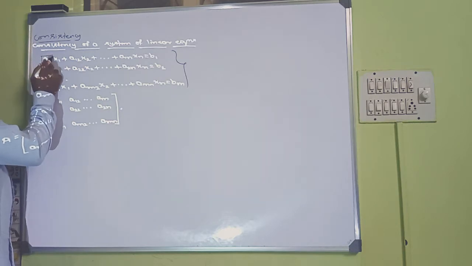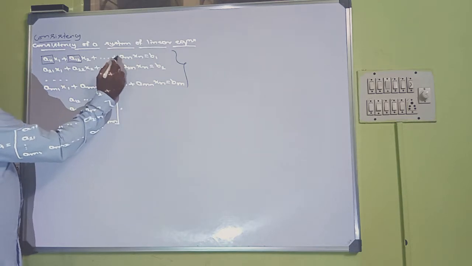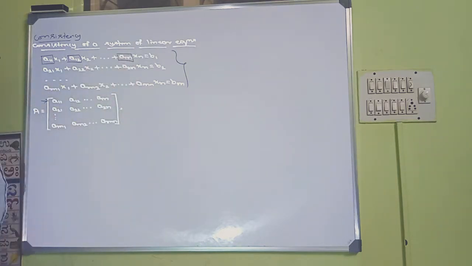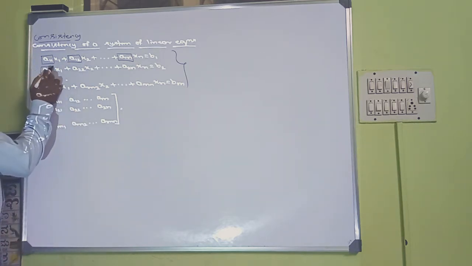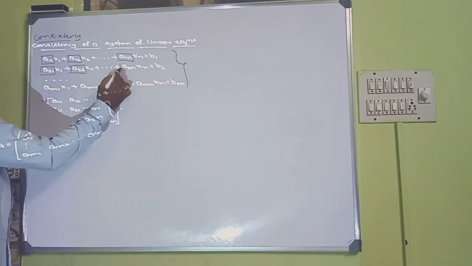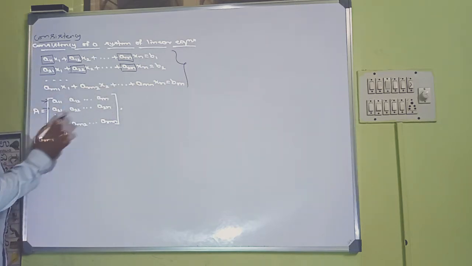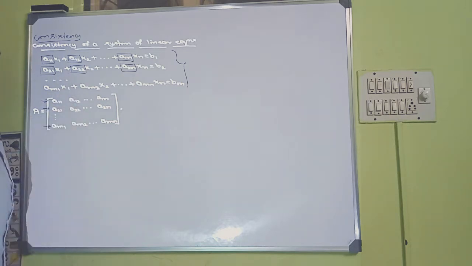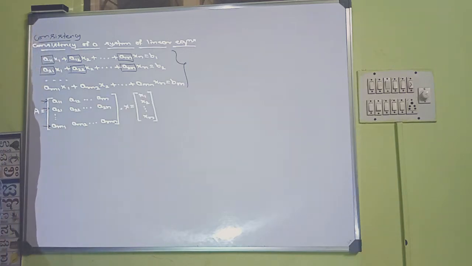Collect the coefficients of all the variables in the first equation and write them in the first row. Then collect all the coefficients of the variables in the second equation and write in the second row, and so on. We write all the coefficients and form a matrix. So this is called the coefficient matrix of the given system of equations.